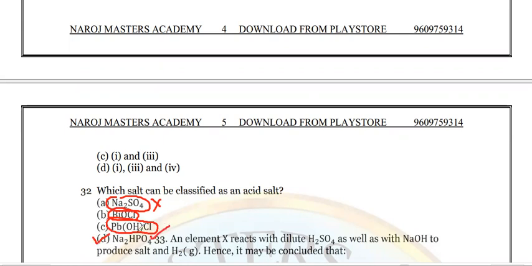So we can classify Na2HPO4 as an acid salt. Option D is the correct answer because it can furnish H plus ions in the solution. Okay. Go to question number 33. Very interesting question.